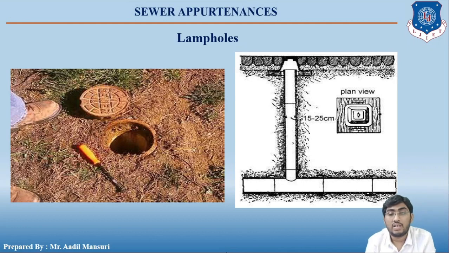A vertical shaft is connected to the sewer by a T-bend. While inspecting, a lamp is inserted in the lamp hole, and from the manholes on both sides of the lamp hole it is checked whether the light is seen or not. Okay, so if the sewer is choked, then light will not be seen in the nearby manhole, right? And lamp holes have become obsolete nowadays, so they are not recommended. Okay, clear students?